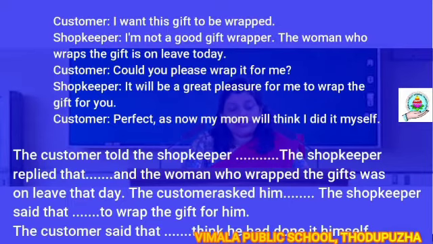Customer, I want this gift to be wrapped. Shopkeeper, I'm not a good gift wrapper. The woman who wraps the gift is on leave today. Customer, could you please wrap it for me? Shopkeeper, it will be a great pleasure for me to wrap the gift for you. Customer, perfect. As now my mom will think I did it myself. Okay, now comes the passage that we have to fill in.